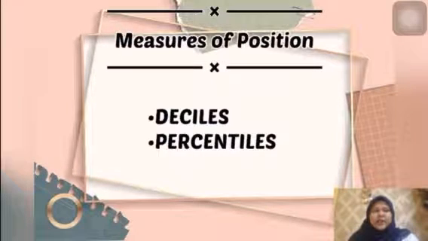Next, measures of position. For this part, we have 3 points. First, deciles. Second, percentiles. Third, quartiles.